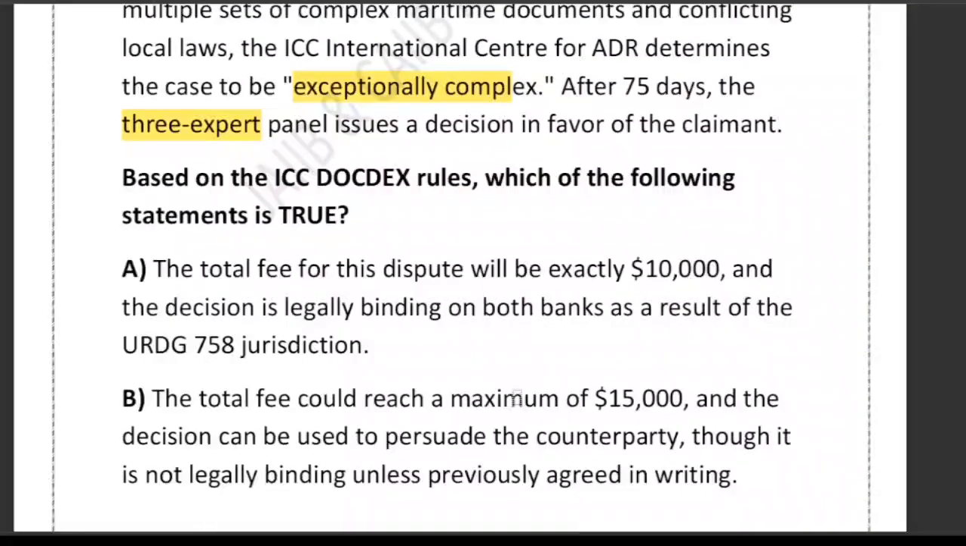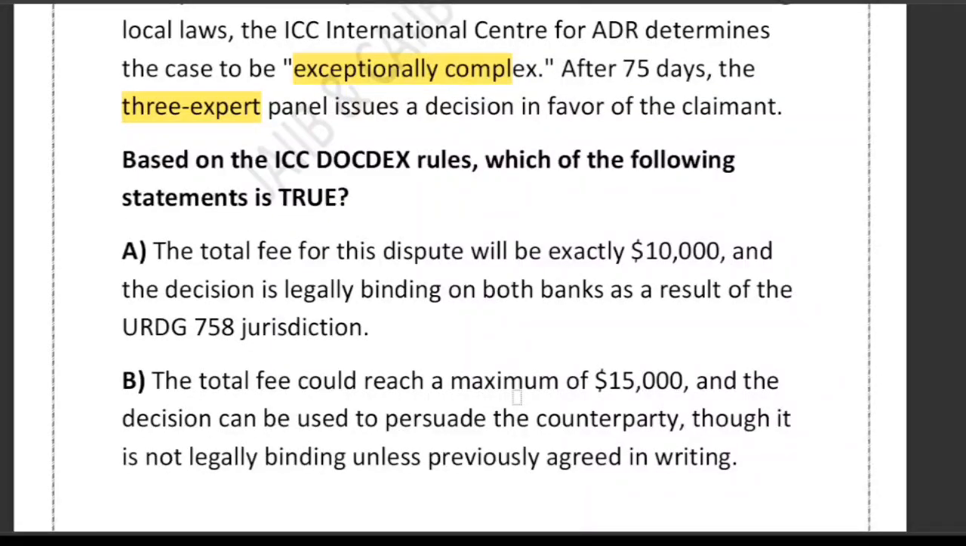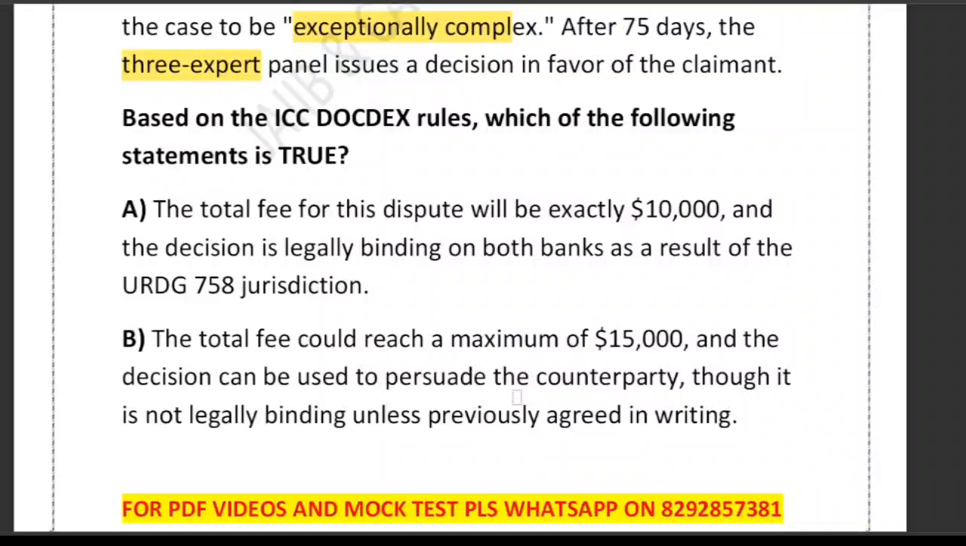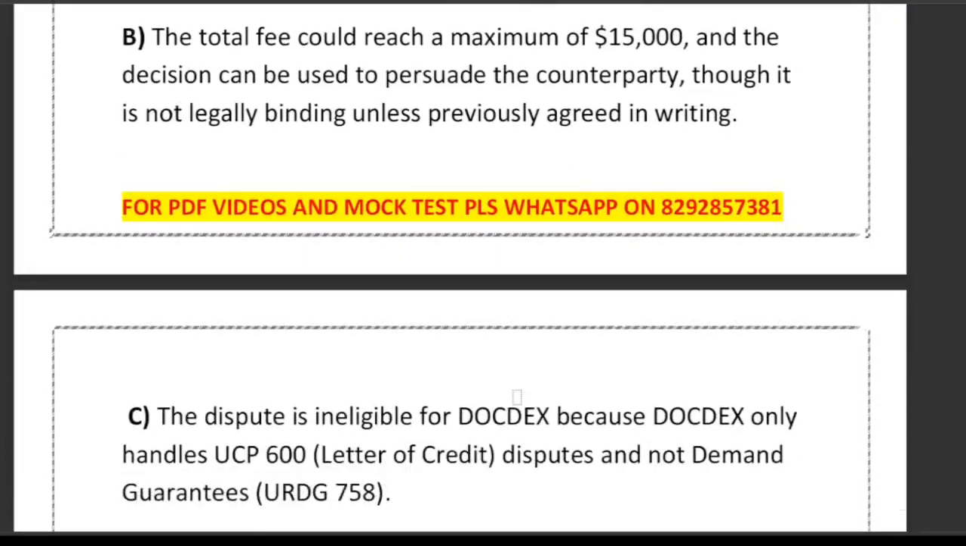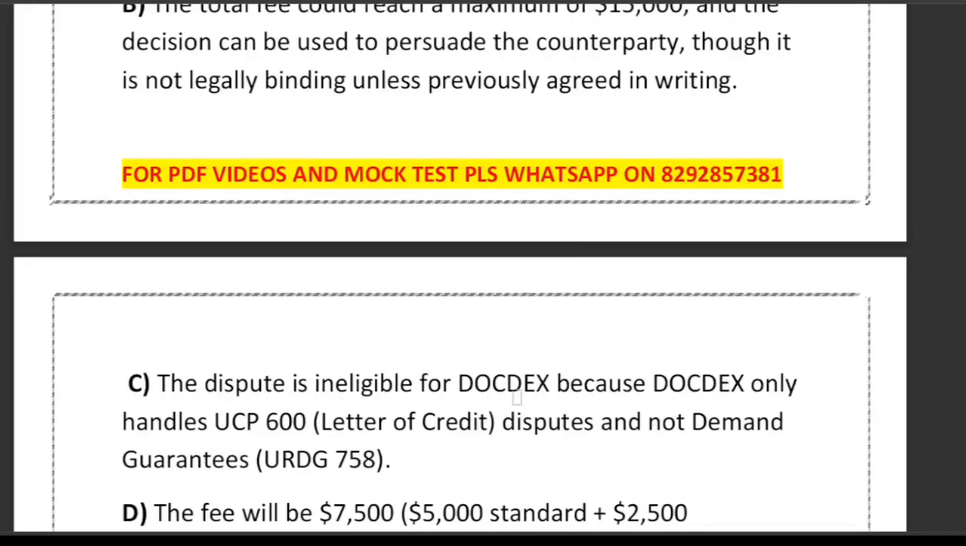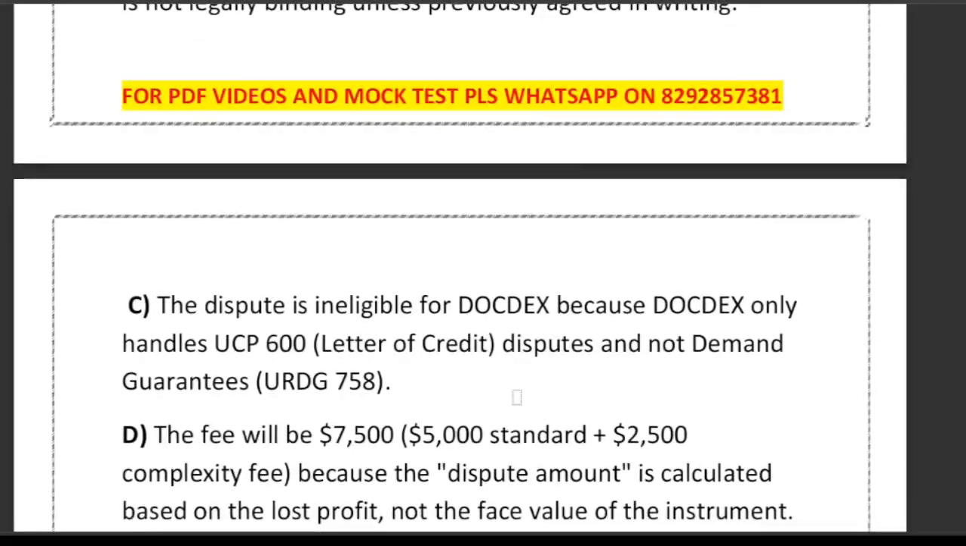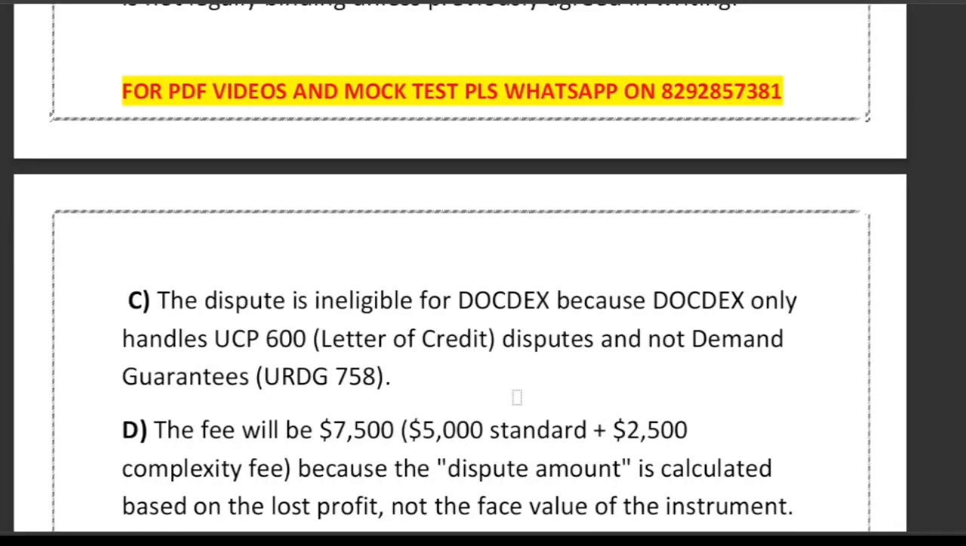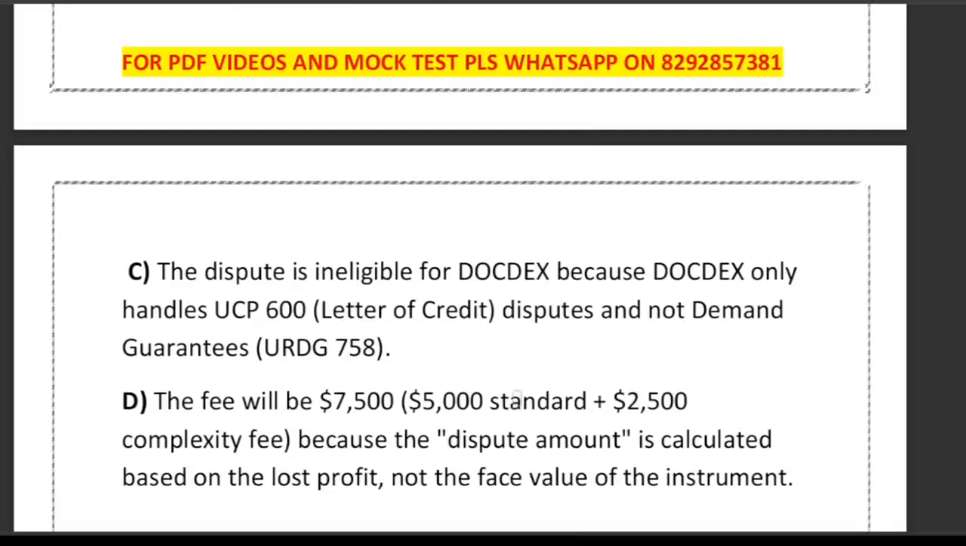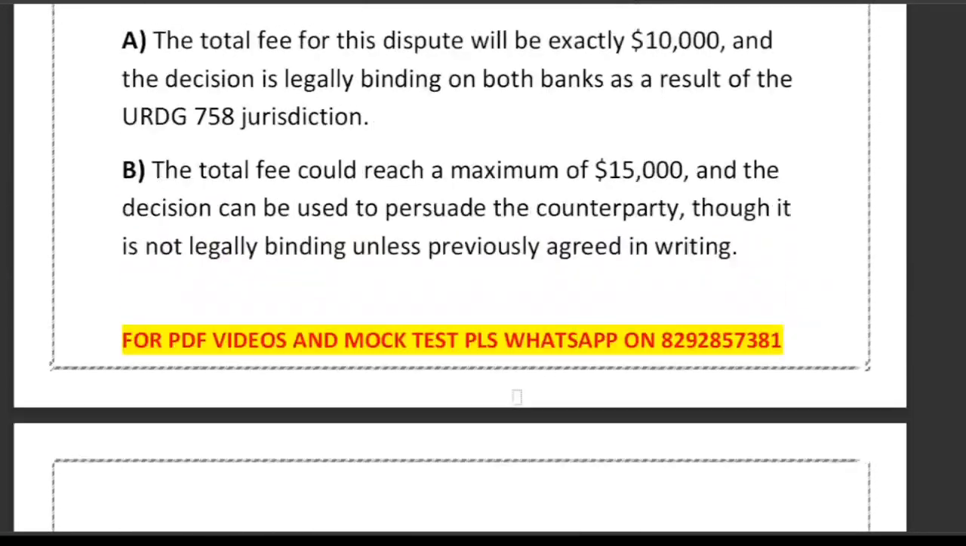Option A: the total fee of the dispute will be exactly $10,000 and the decision is legally binding on both the banks as a result of the URDG 758 jurisdiction. Option B: the total fee could reach a maximum of $15,000 and the decision can be used to persuade the counterparty, though it is not legally binding. Option C: the dispute is ineligible for DOCDEX because DOCDEX only handles UCP 600 disputes and not demand guarantees. Option D: the fee will be $7,500, out of which $5,000 standard and $2,500 complexity fee, because the dispute amount is calculated based on the loss of profit. So 4 options have been given.